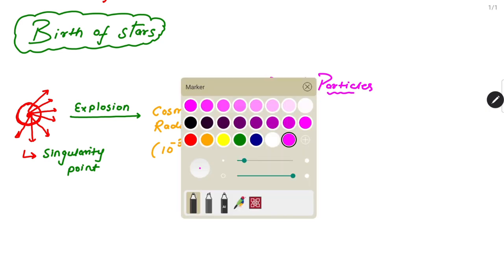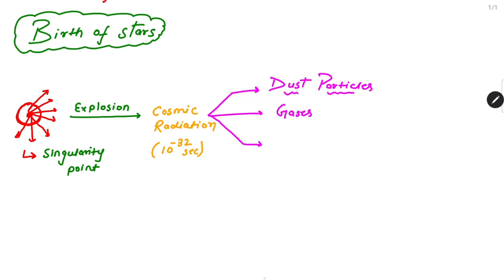And what are those gases? The main gases were two. The first one was hydrogen, the major one, and the second one was helium. And at the last, the third part was smoke. Smoke means you will find a cloud of something. It will look like fog or cloud, right? So three things: dust particles, gases, and smoke were formed at that time.